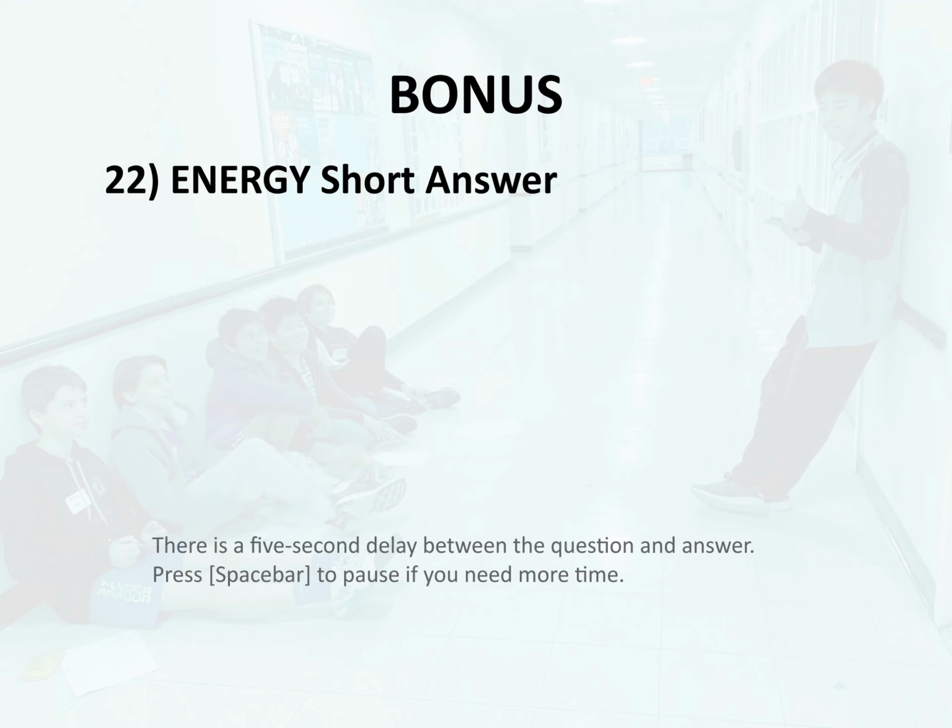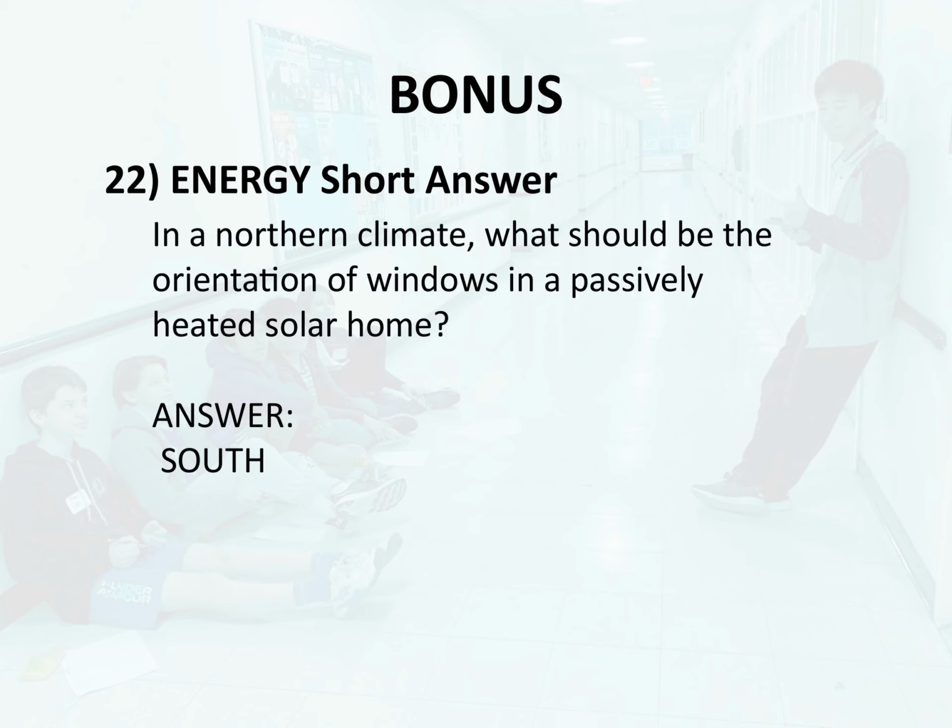Bonus 22. Energy short answer. In a northern climate, what should be the orientation of windows in a passively heated solar home? Answer. South.